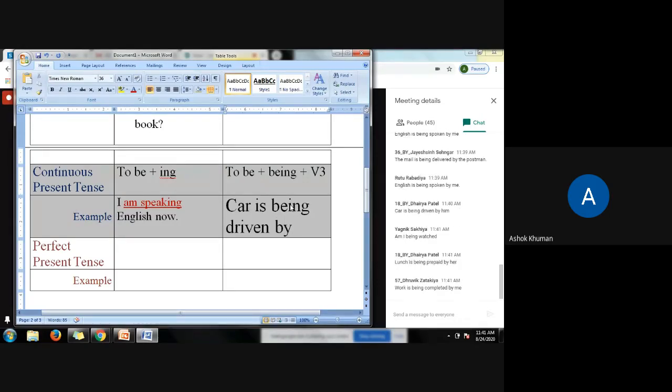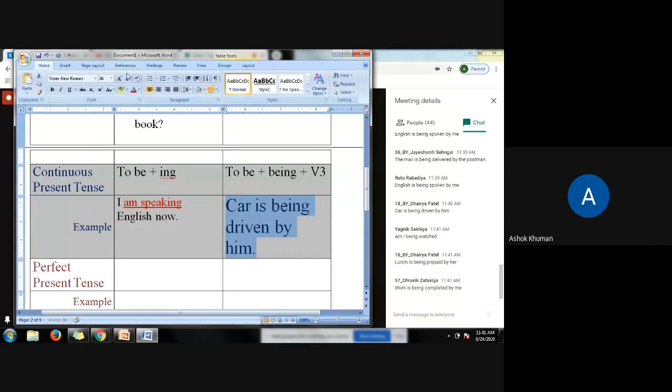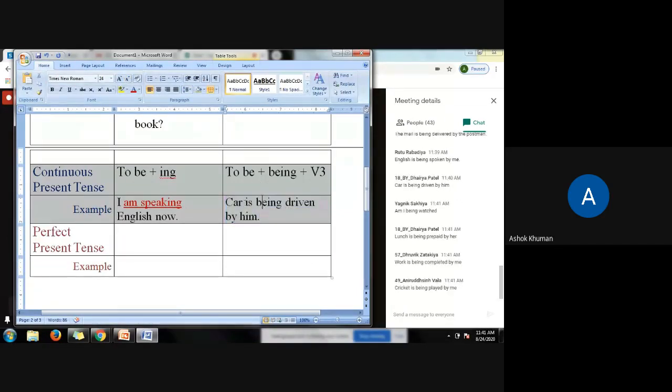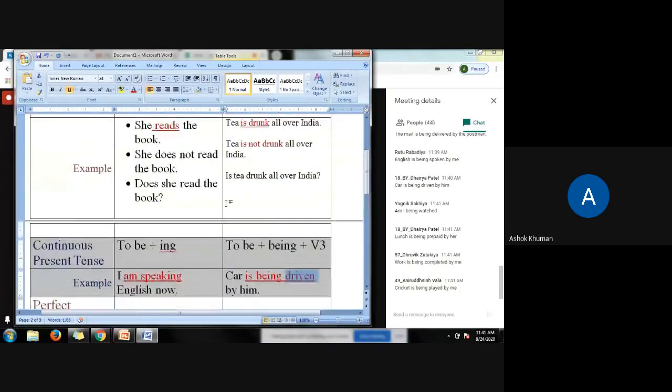For understanding, let us take this example. So car is being driven. This is the form of the verb. Okay. Cricket is being played by me. Very nice. Work is being completed by me. Very nice. Good examples are coming. So to be, is, plus being, plus V3. Okay.